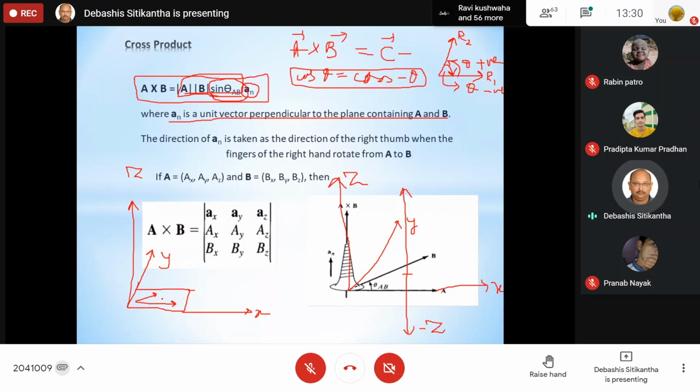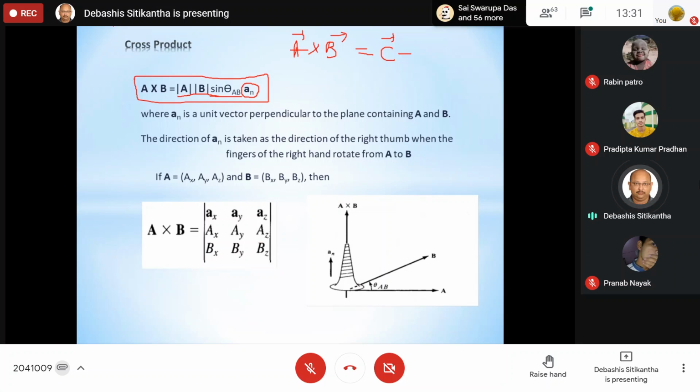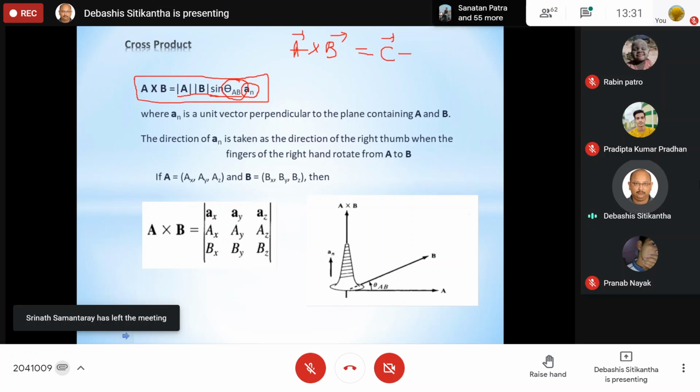So there are two perpendiculars possible, one along the positive z-axis, the other along the negative z-axis. Obviously, a vector cannot have two directions simultaneously. So we have to pinpoint in which direction the cross product will point. How to find it out? Please remember we have to take into consideration the direction of this theta AB. So this theta AB is a very important term. Everybody, please be very attentive to what I am saying.